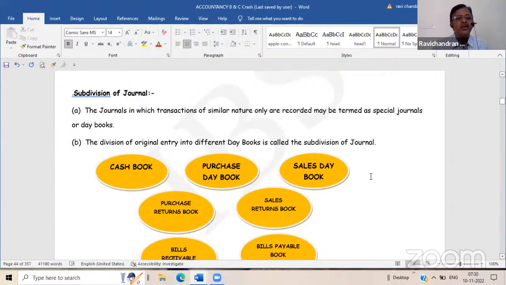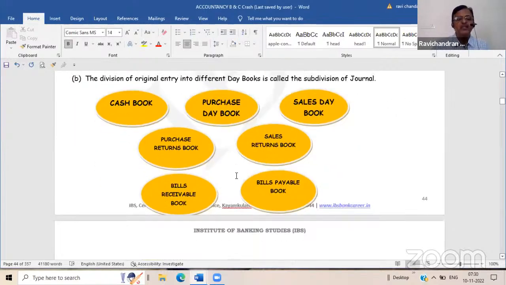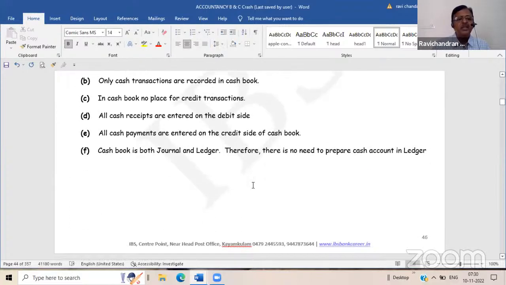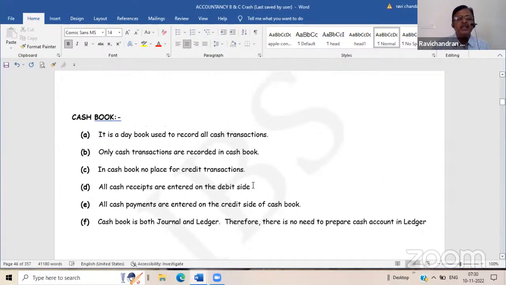Simultaneously, in the ledger posting also, you can reduce your workload. We will see one by one. Cash book, first we will take cash book. What is cash book? Cash book is just like your cash account to record the business cash transactions.